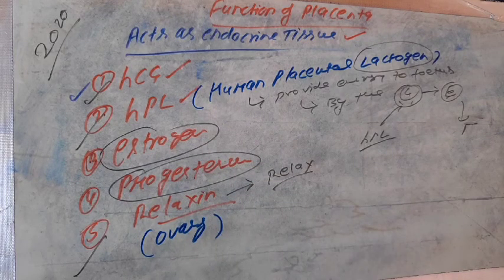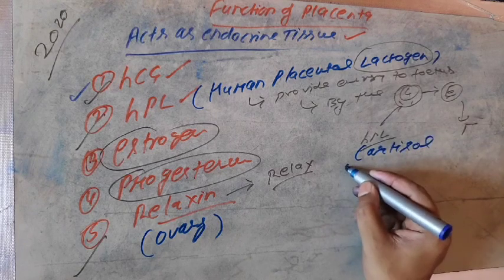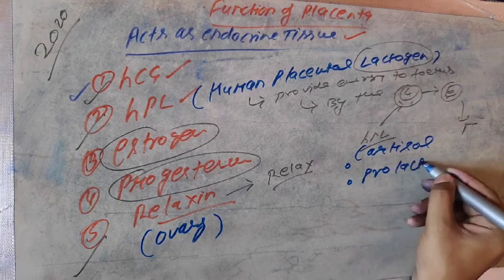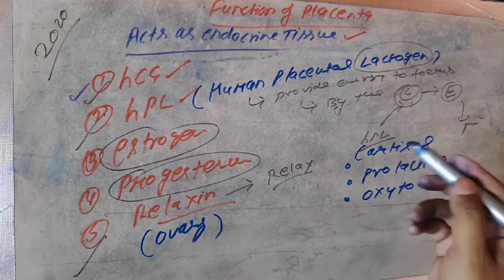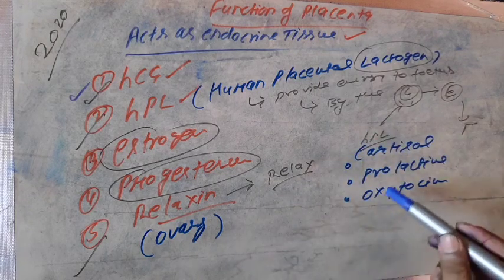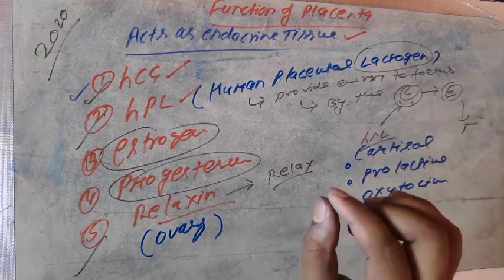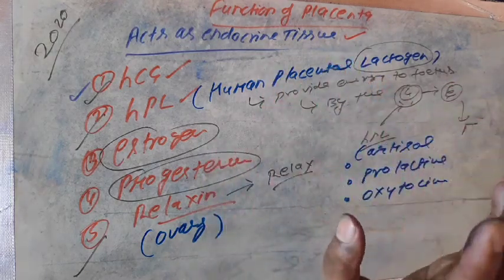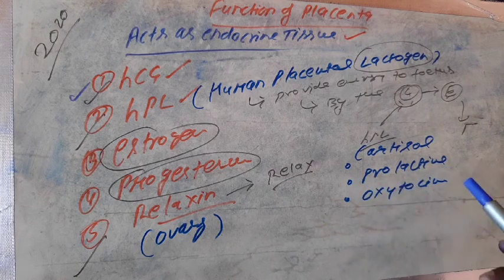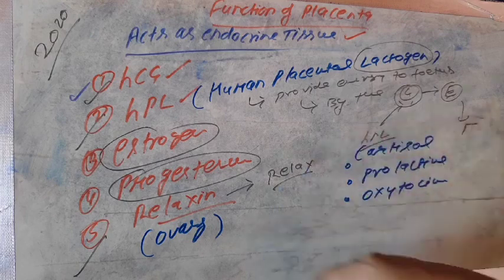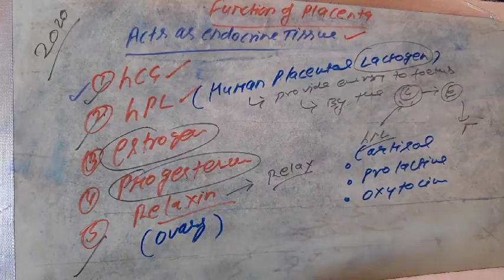Now, apart from these hormones, a mild amount of cortisol, prolactin and oxytocin is also secreted during pregnancy. The functions of cortisol, prolactin and oxytocin were covered in the previous class, class 11, chapter 22, the chemical control and integration. Oxytocin is responsible for smooth muscle contraction, and prolactin is responsible for the formation of milk. So all about the functions of HCG, HPL, estrogen, progesterone and relaxin is over regarding the placenta.